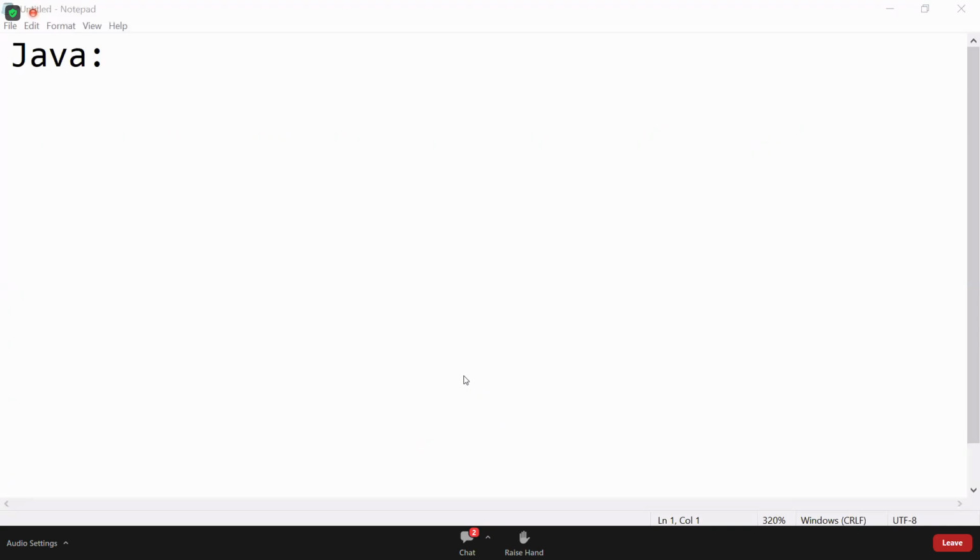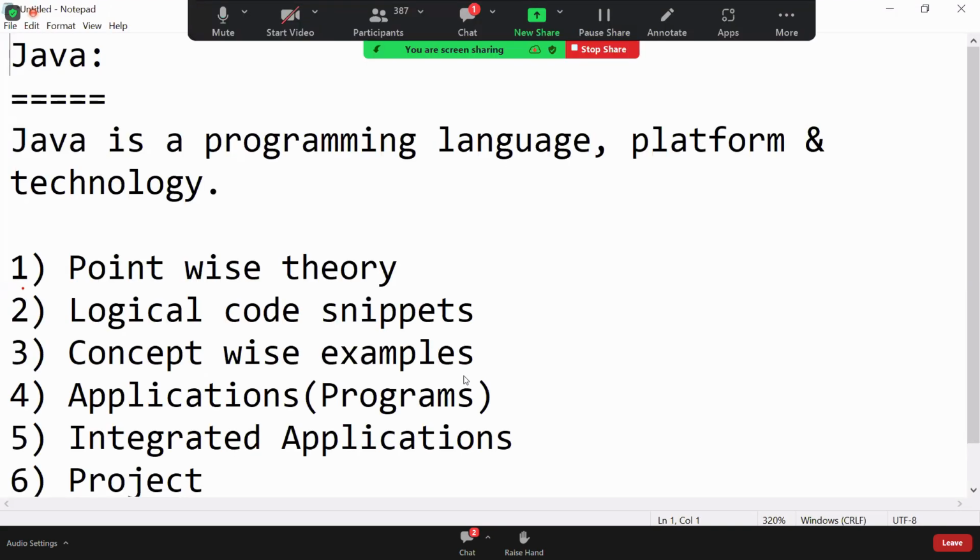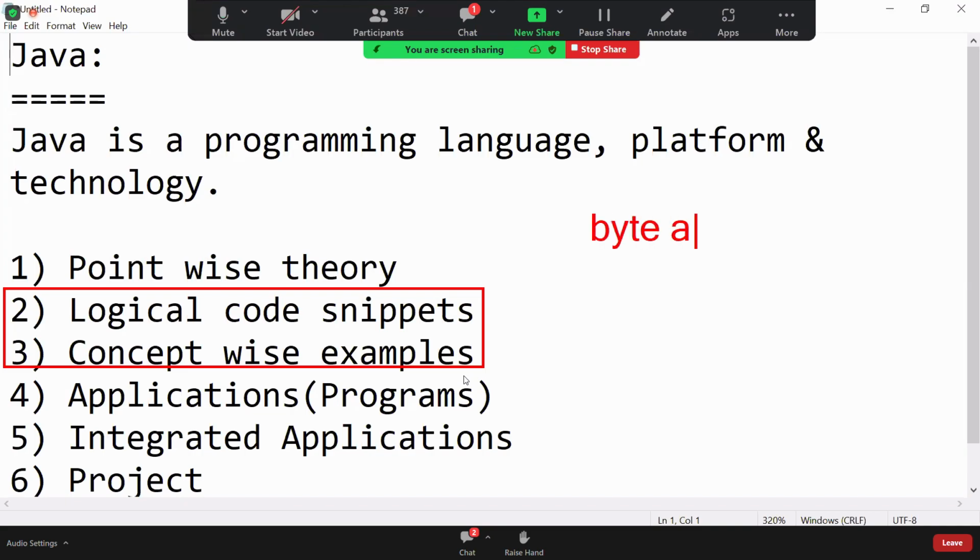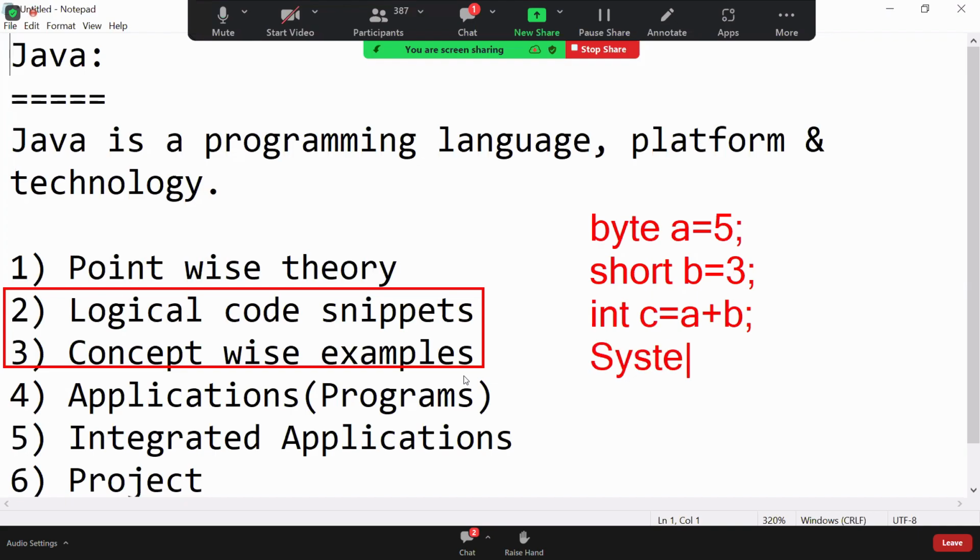Okay. In this, these 2 are most important. These 2, if you are familiar, any Java program you can write. Say code snippet, nothing but like this. Suppose byte A equal to 5, short B equal to 3, int C equal to A plus B, System.out.println(C). This code is called a logical code snippet.